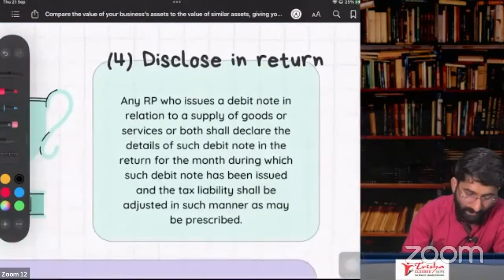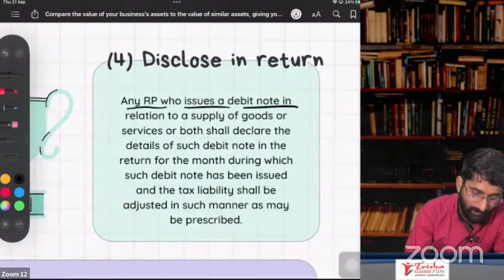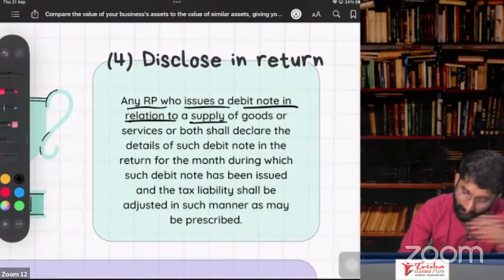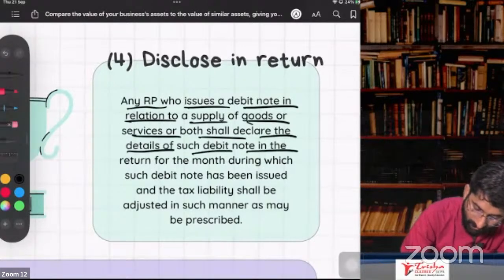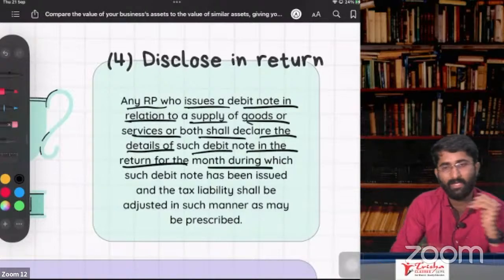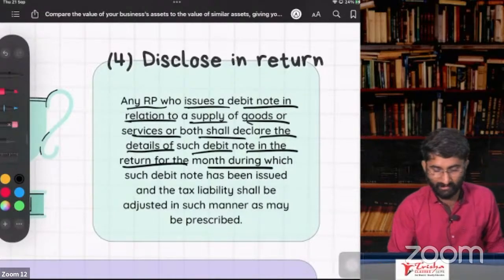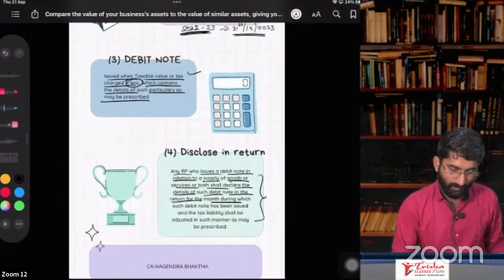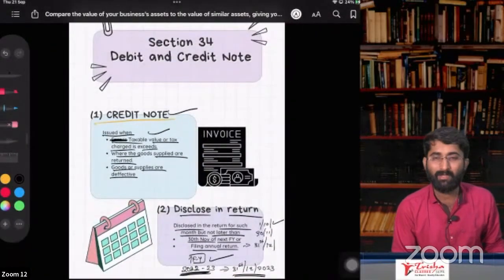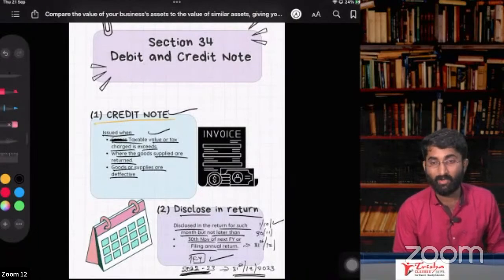And when to disclose that? Any registered person who issues a debit note in relation to the supply of goods or services or both shall declare the details of such debit note in the return of the month. Very next month, you have to file it. So that is the crux here. These points you have to keep in mind. This is about the chapter on invoice. Invoice, debit note, credit note.